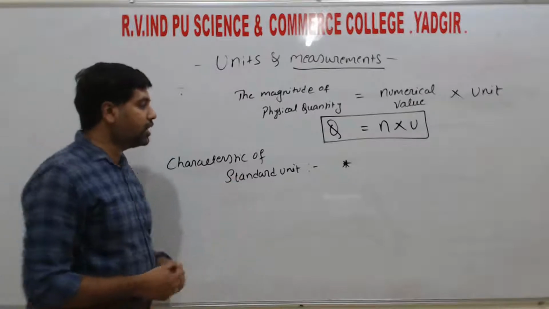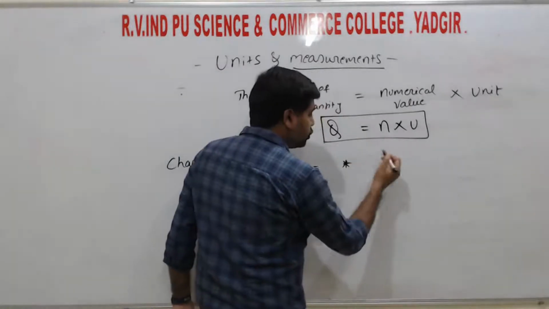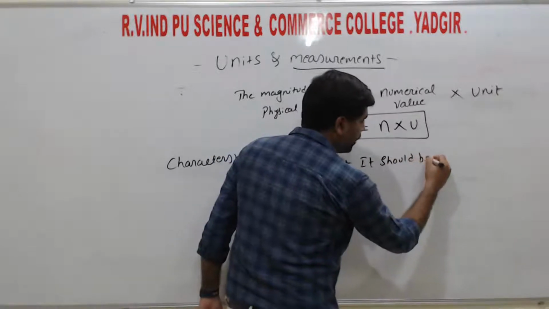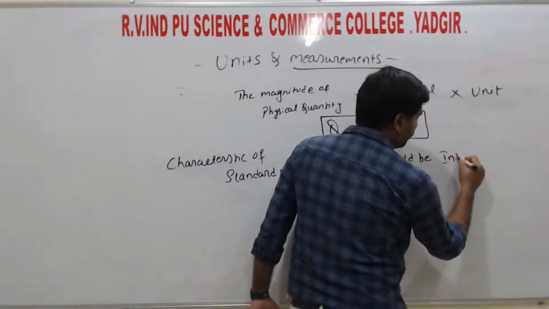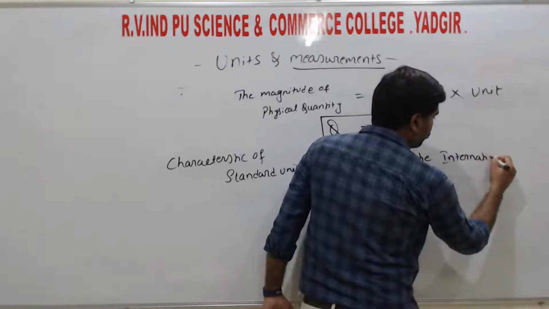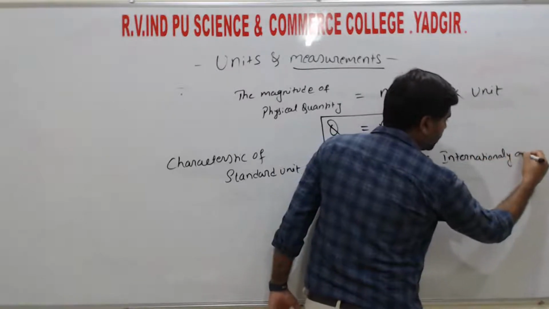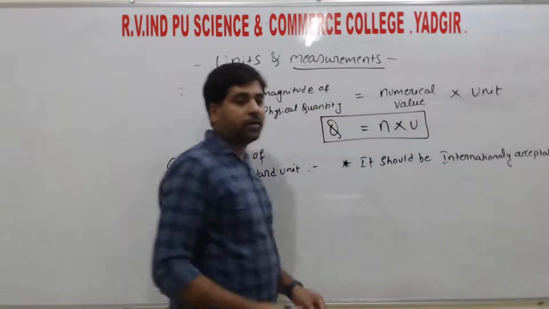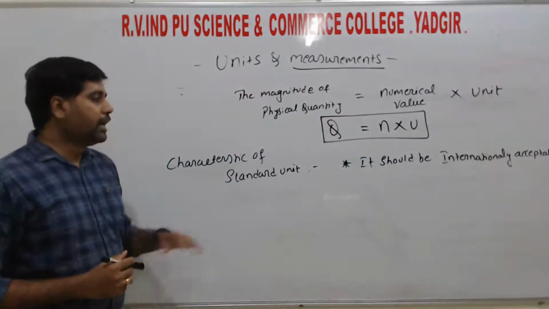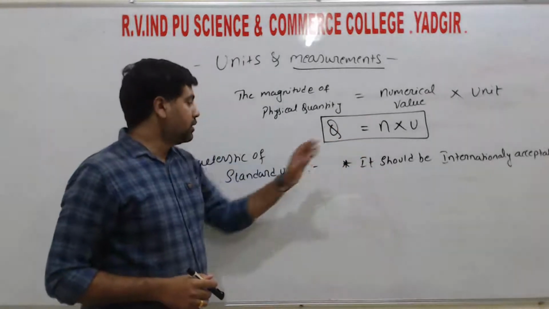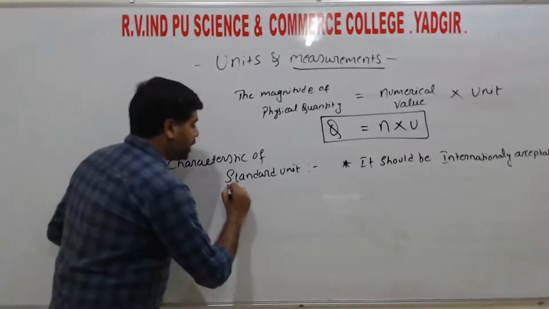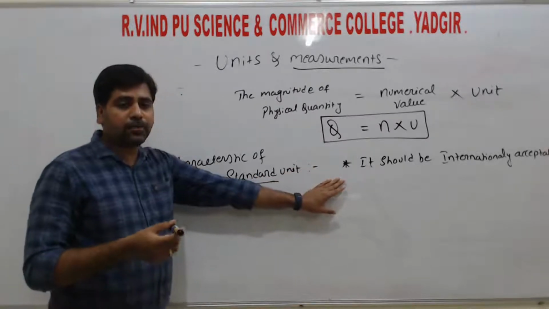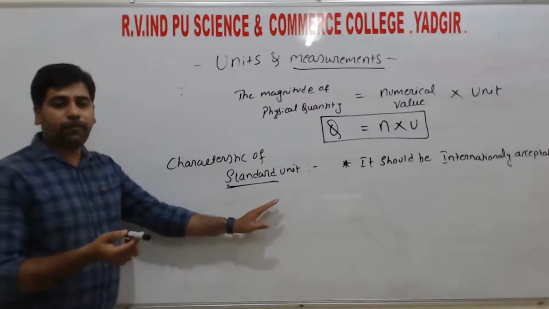So the first one is, it should be internationally acceptable, right? So the meaning of this one is that it should be internationally acceptable means this standard unit must be, if I take this pen as previously considered the example like pen, right?